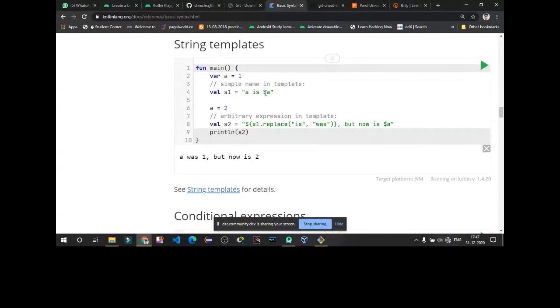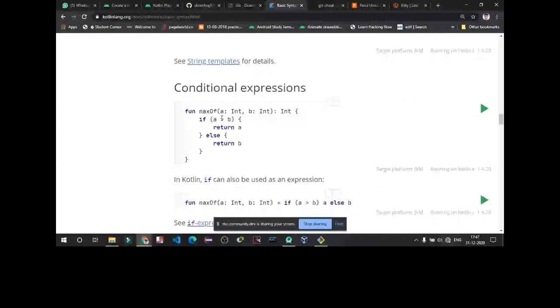Now come to conditionals. We write if in the same way. Fun max, and the if condition is given here: is it less than, greater than, or equal to. Then it returns a statement after executing this condition. If it gets true, it will return this statement. If it gets false, it will go to the else statement and return that statement.